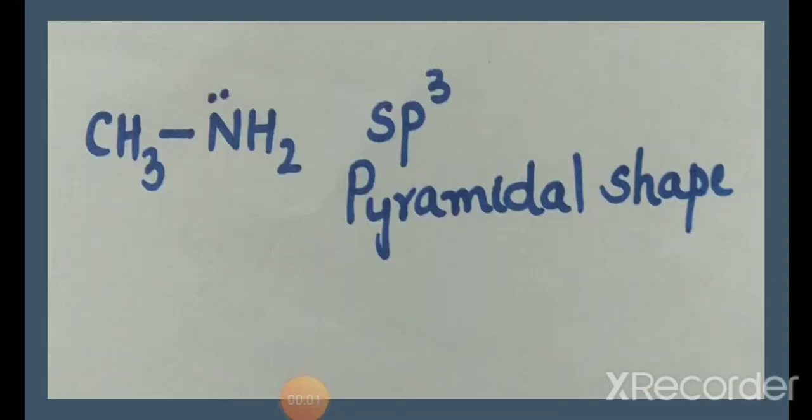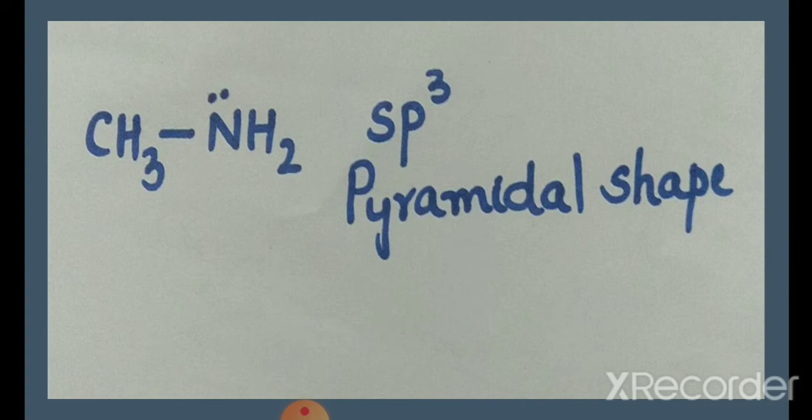Let us now consider the geometry of amines. For example, consider methanamine CH3NH2. Here you can find that nitrogen is bonded to two hydrogen atoms and the carbon of the methyl group, the alkyl group. So, nitrogen has 3 bond pairs of electrons and 1 lone pair of electrons.